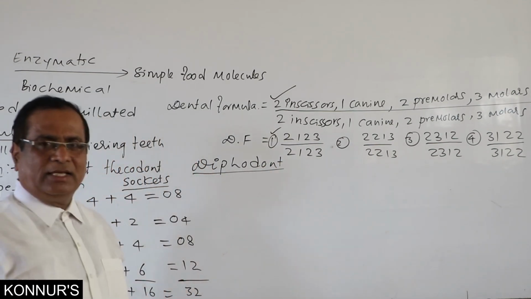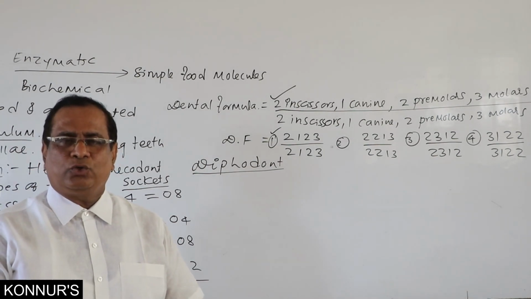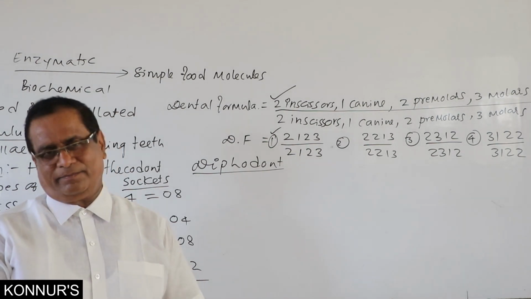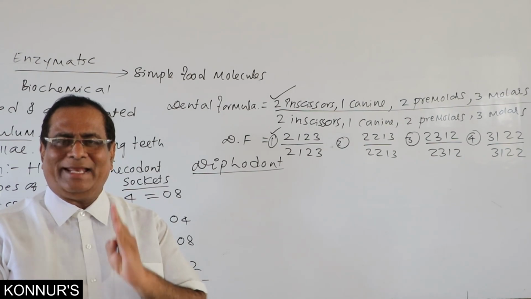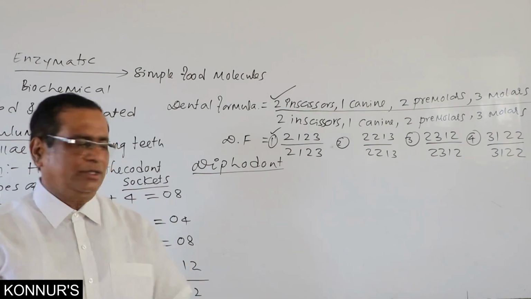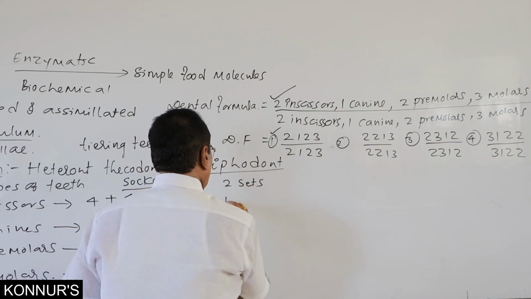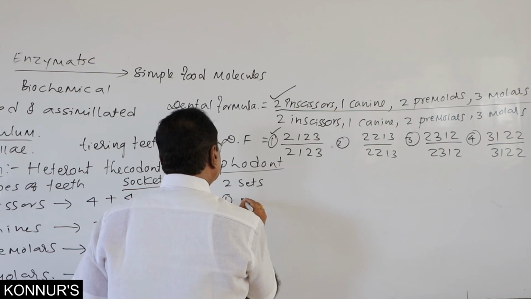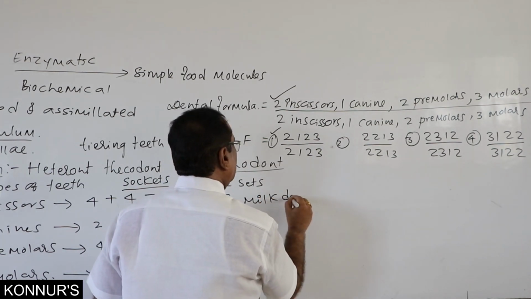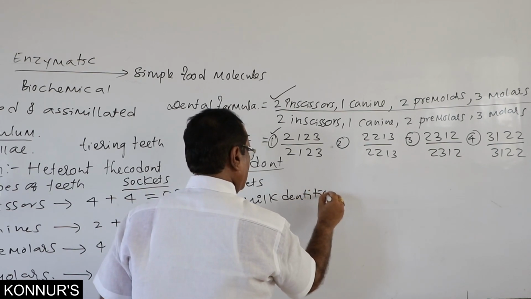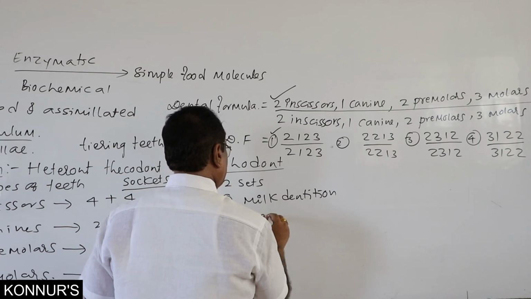Our dentition is diphyodont. What does it mean? We do have two sets of teeth, hence the name diphyodont. Then what are the two sets of teeth? One is milk dentition. Second is permanent dentition.